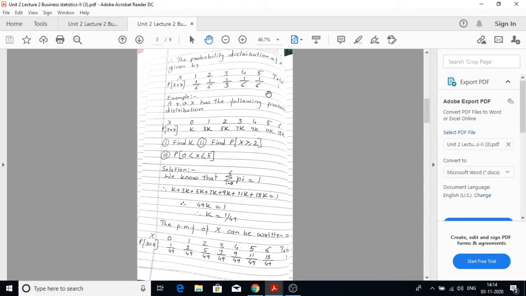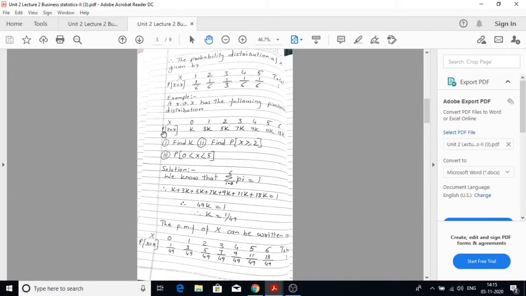Next example. A random variable x has the following probability distribution. x takes values 0, 1, 2, 3, 4, 5 and 6.